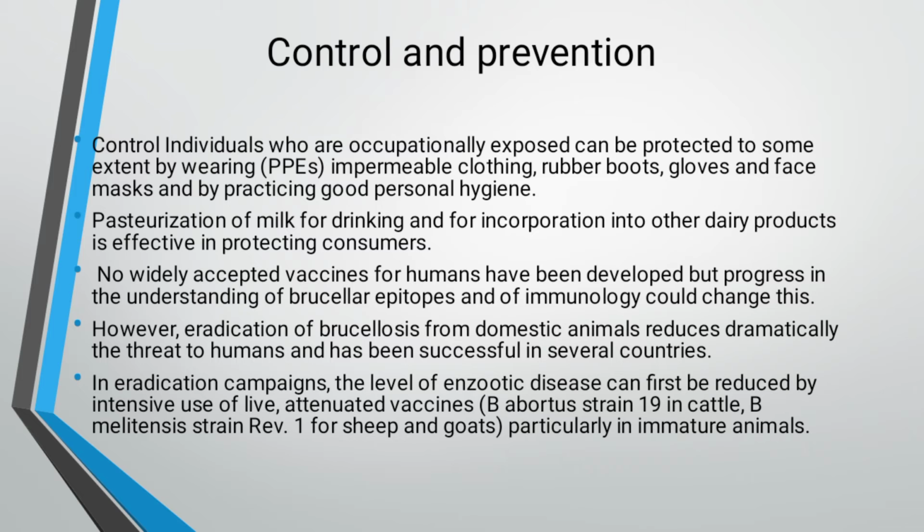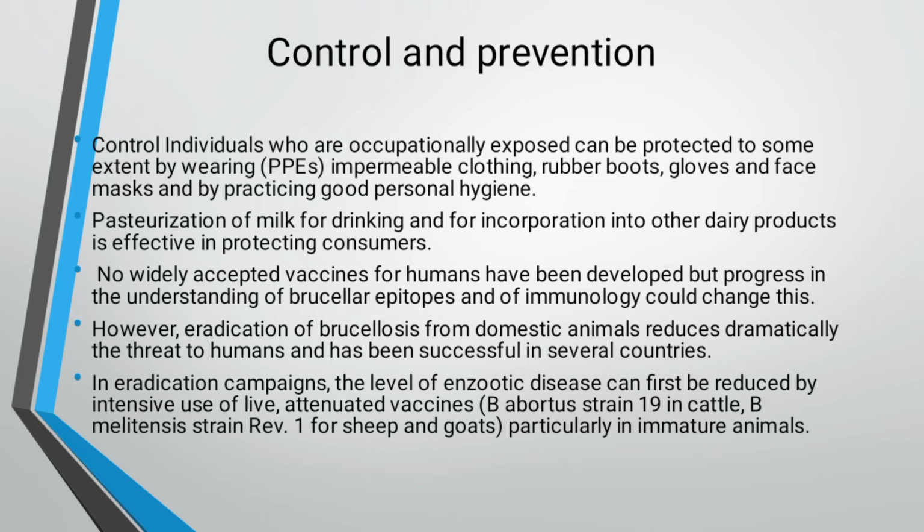And how will it be controlled and prevented? Individuals who are occupationally exposed, like veterinarians, researchers, and other workers, can be protected to some extent by wearing personal protective equipment like impermeable clothing, rubber boots, gloves, face masks, and goggles, and by practicing good personal hygiene.